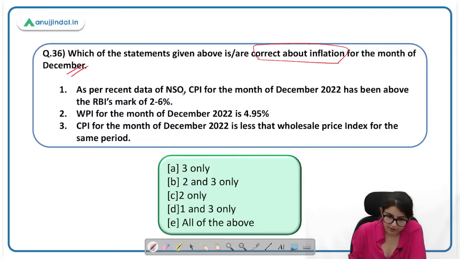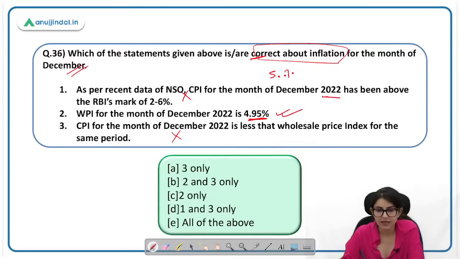No, it is incorrect. The CPI for December was below RBI's mark, it was 5.7 something percent. So this is a wrong statement. WPI for the month of December is 4.9%. This is correct. You have to find the correct statement here. CPI for the month of December is less than WPI. This is absolutely incorrect. CPI was more than WPI. So 1 and 3 are incorrect and the second is correct. The answer will be C.